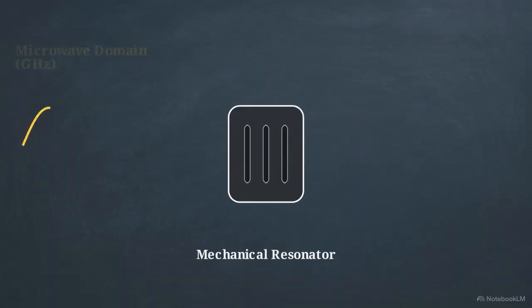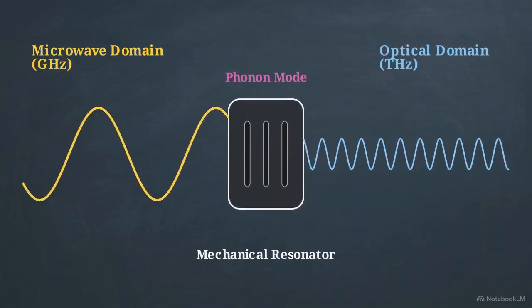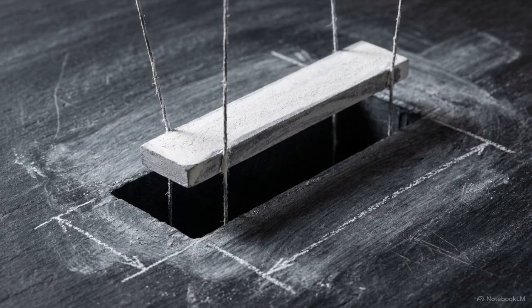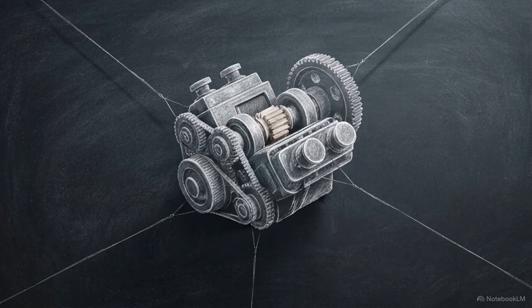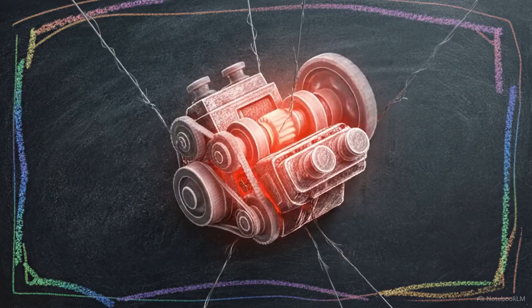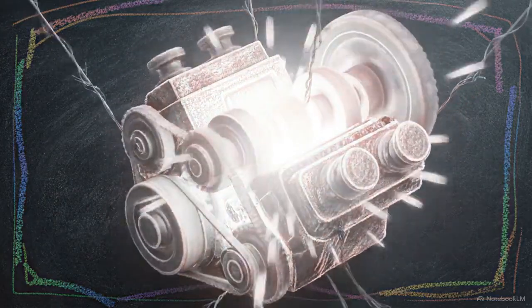These devices use a localized mechanical vibration to facilitate the conversion between microwave and optical fields. To protect that mechanical vibration from environmental noise, these transducers are built as suspended nanobeams. These are thin silicon structures anchored by microscopic tethers, physically isolated from their substrate, like a bridge spanning a canyon. This design is like a high-performance engine suspended by thin wires. When it operates, the heat it generates has nowhere to vent, causing the internal temperature to rise continuously.